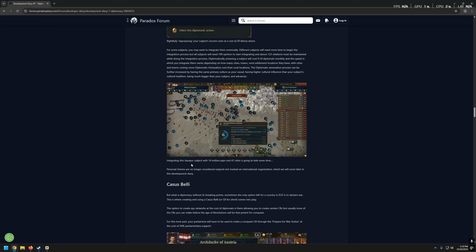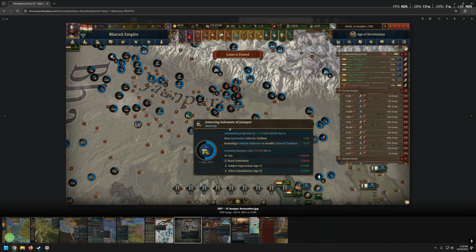Integrating this Yonpu subject with 14 million pops and 41 cities is going to take some time. Absolutely. Annexing Sultanate of Yonpu. My god, how much time is that going to take? Oh, it says it's going to be finished first of May 1817, and it's already in half. Dear Lord, how many years it took? Jesus. Yeah, that's massive. Bharati Empire.